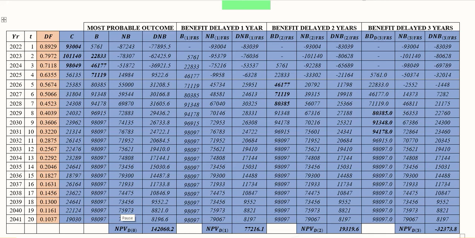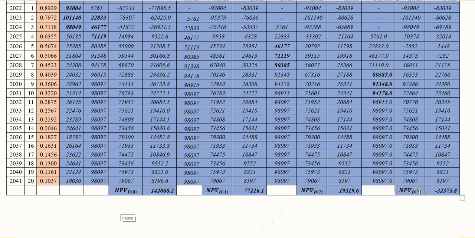Then we have benefits delayed for 3 years. Here we are, the first 3 years are having no benefits, and then the benefits start, and then the net benefits are calculated on the basis of this column. Then we have the discounted net benefits. Finally, we have the NPV, which is equal to this. So this is the way of finding the NPVs, NPV with 3 years of delay in the benefits.